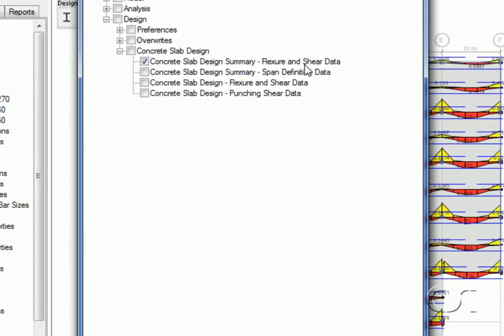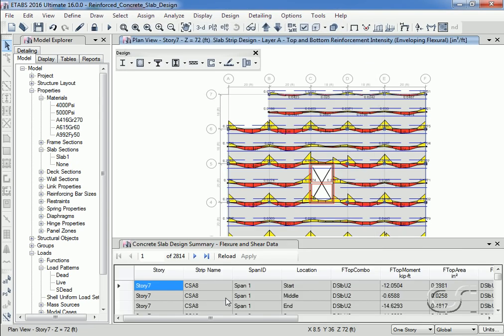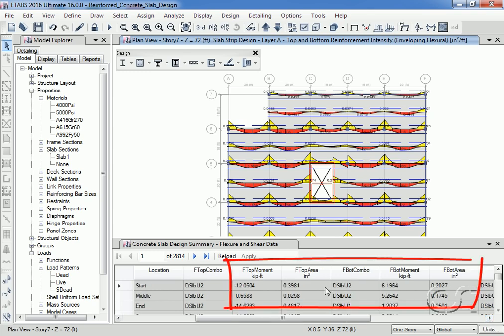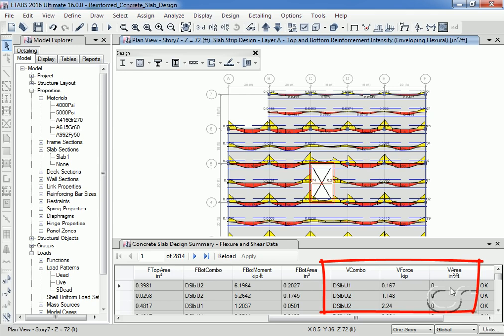Although up to this point, we have been primarily concerned with flexural reinforcing in the slab, as shown here in this table, ETABS also performs shear design for slabs, and the shear design results and reinforcing are available here. This concludes this tutorial on reinforced concrete slab design in ETABS.